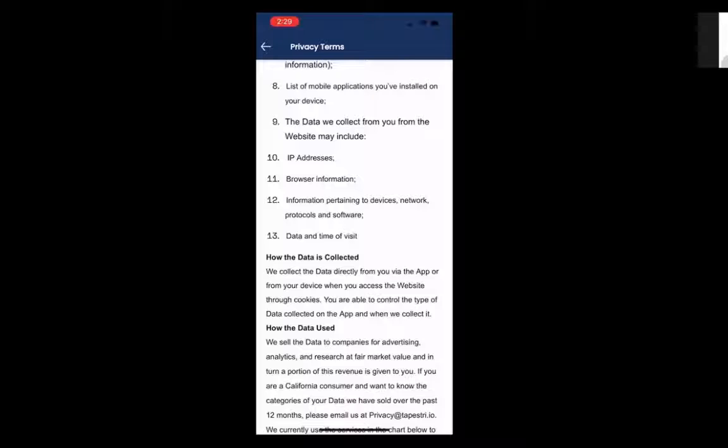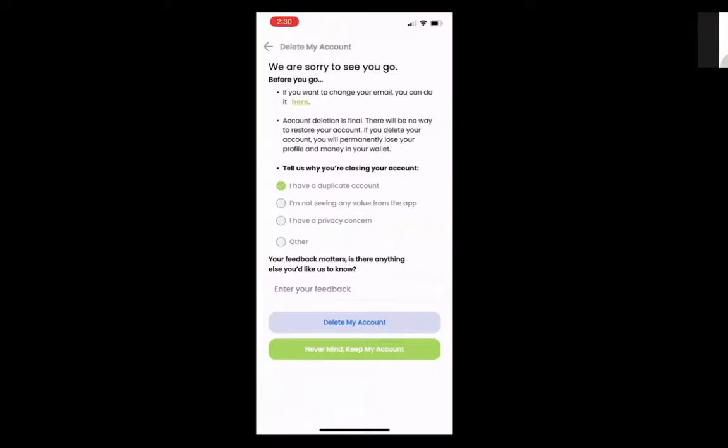And it's that level of detail and specificity that kind of gives them the ability to share it. Now, if you're in Europe, that's a process with GDPR where they have to be very, very specific about where that data goes. We are basically pioneering a whole new industry here in the United States where we're going to tell you very transparently what we collect, how we collect it. And that's pretty important to us. But everything is tied to an email and an account. So even if you get a new phone, you can re-download Tapestry and sign back in with your same credentials. You don't have to create another account. So that's how it works.